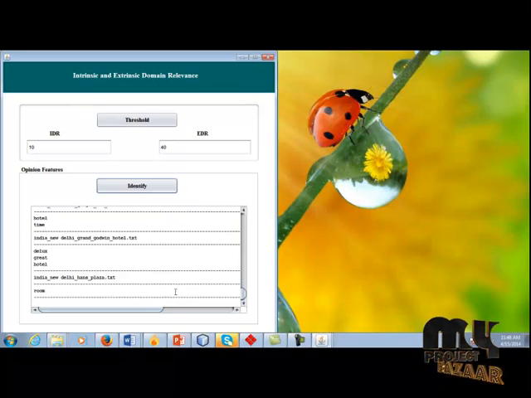Finally, the conclusion of the project is: we propose a novel intercorpus statistical approach to opinion feature extraction based on the intrinsic and extrinsic domain relevance feature filtering criterion, which utilizes the disparity in distributional characteristics of features across two corpora, one domain specific, one domain independent. Thank you.